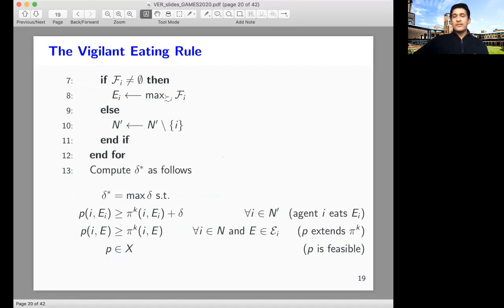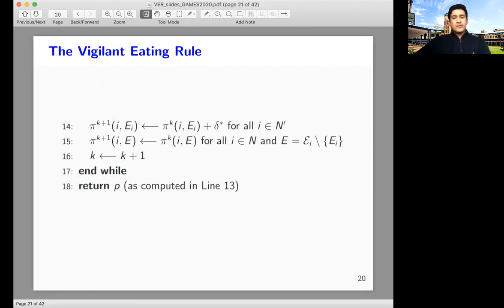And at that point, a lot of constraints have been set or they're tight. And at that point, we simply find an allocation which is consistent with the feasibility constraint that we have imposed. So this is the end of the algorithm.